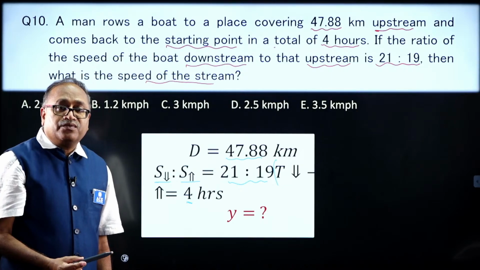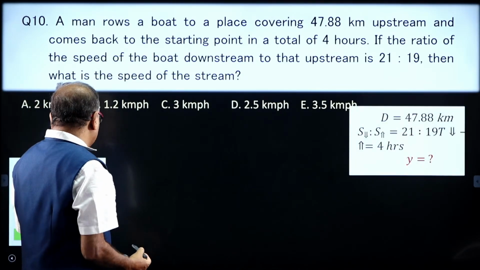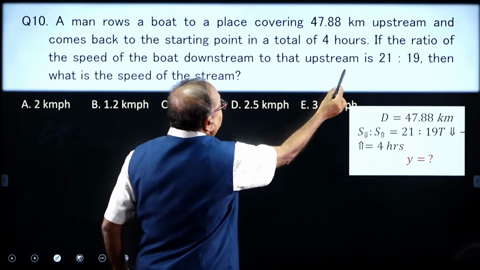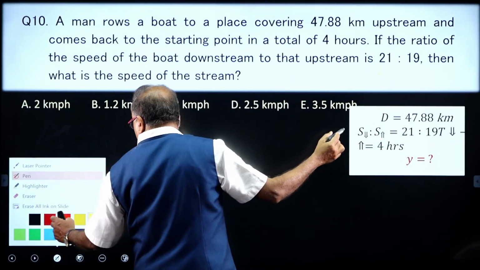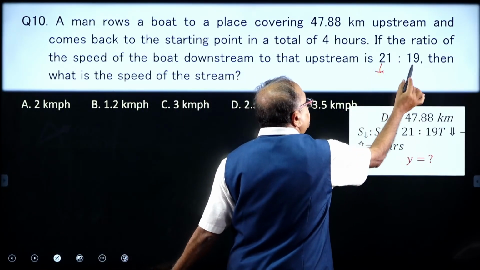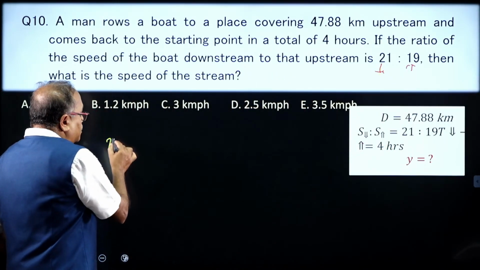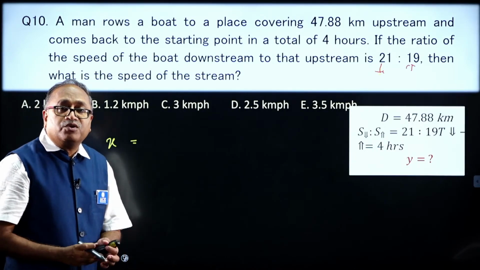What is the value of y? Let us do this one. As I have the ratio of the downstream to upstream, I can find out the boat speed. What will be the speed of the boat?